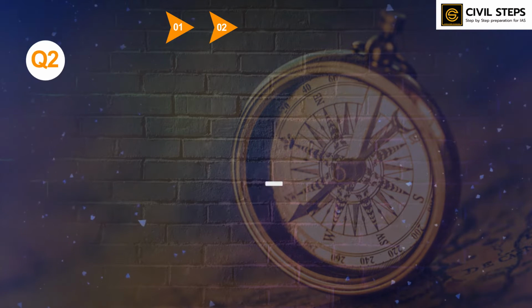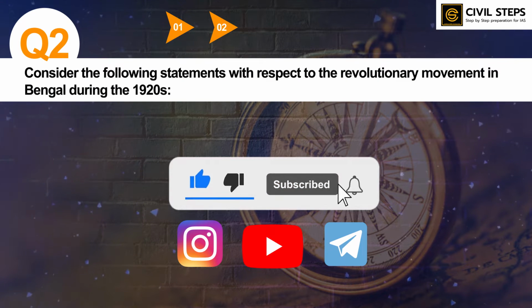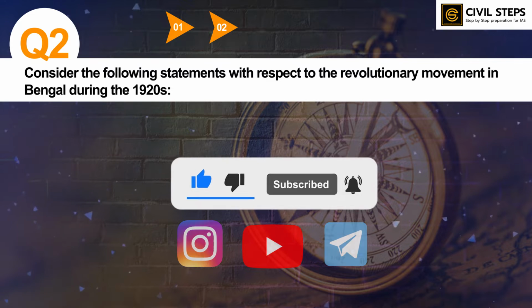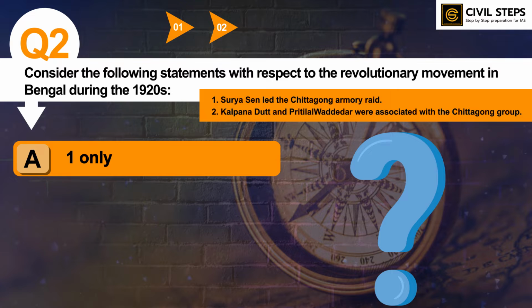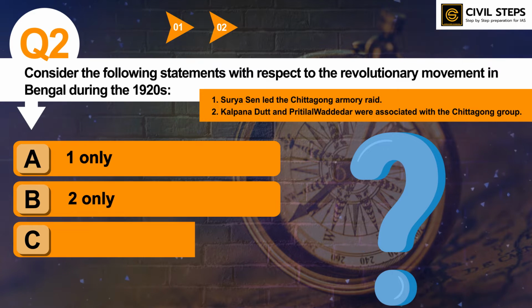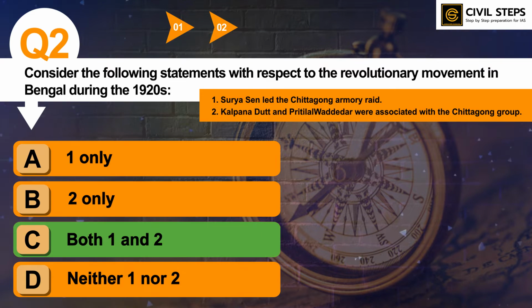So here is question number 2. Consider the following statements with respect to the revolutionary movement in Bengal during the 1920s. First, Surya Sen led the Chittagong Armory raid. Second, Kalpana Dutt and Pritilata Waddedar were associated with the Chittagong group. Which of the statements given above is or are correct? Option A, 1 only; B, 2 only; C, both 1 and 2; D, neither 1 nor 2. The correct answer is option C, both 1 and 2.